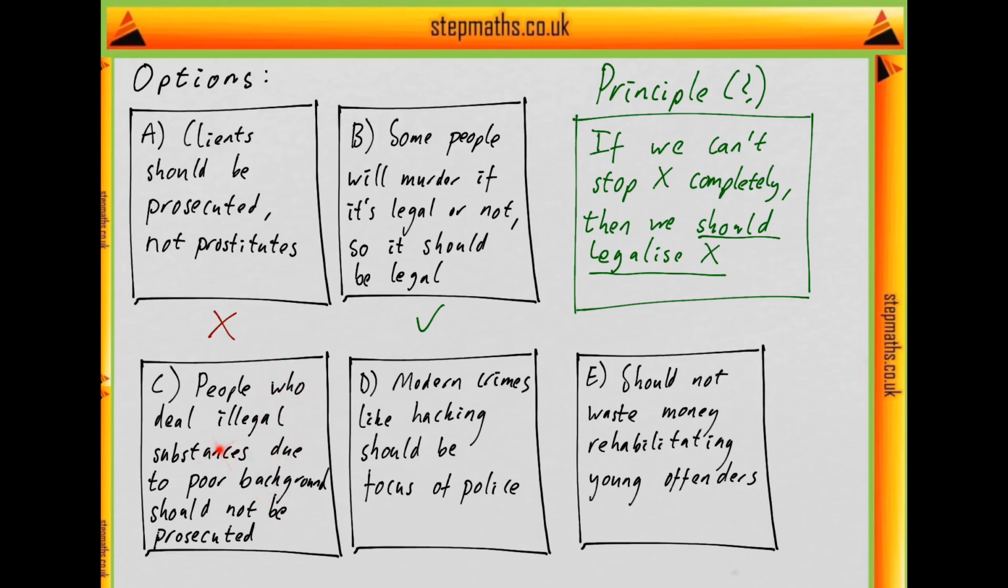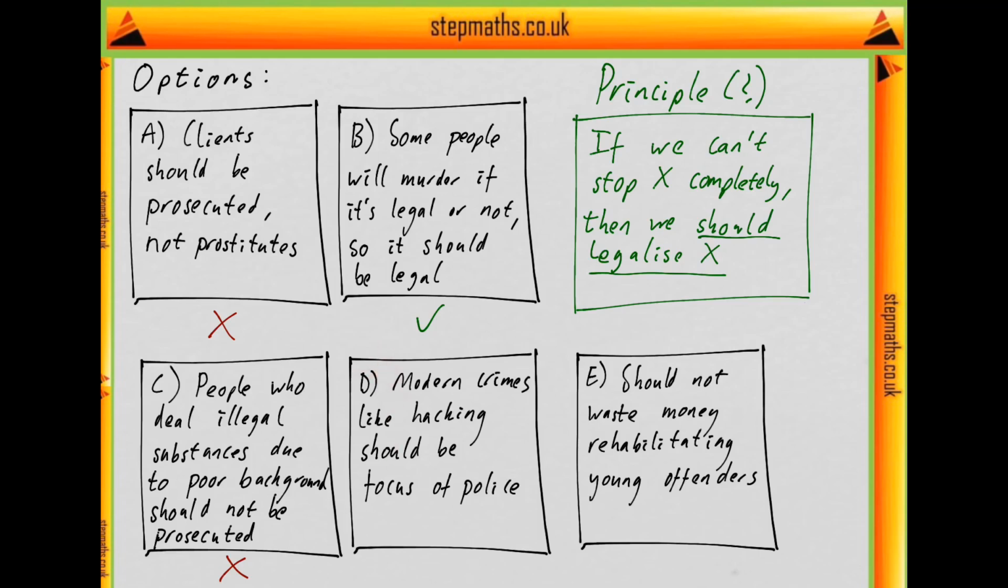C says certain people who deal illegal substances due to being from a poor background shouldn't be prosecuted. Well, maybe this is about what should be legal. Maybe if we just stretch it because it's about people who shouldn't be prosecuted. But the background of the people involved was never mentioned in the argument. It doesn't correspond to anything the writer was talking about. So that's unlikely to be the answer. The focus of police, that's not something the writer was talking about.